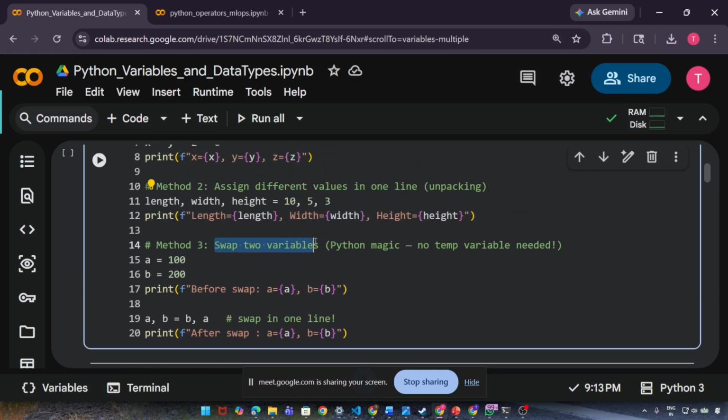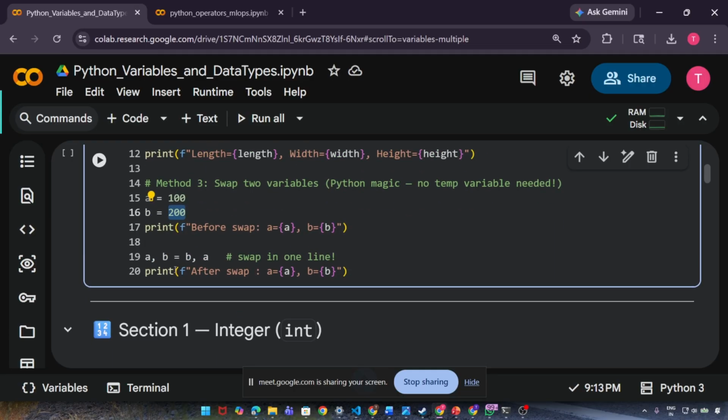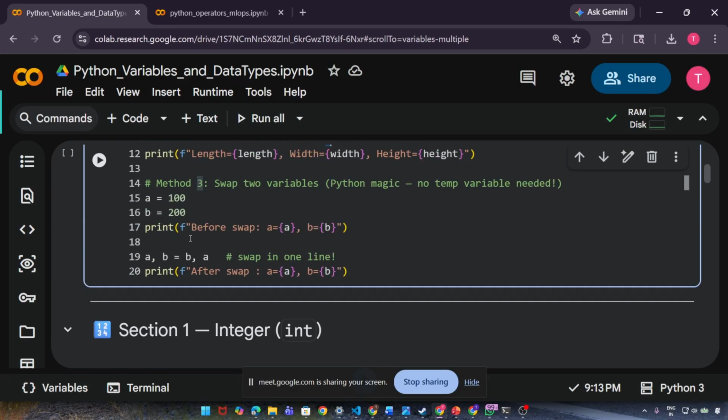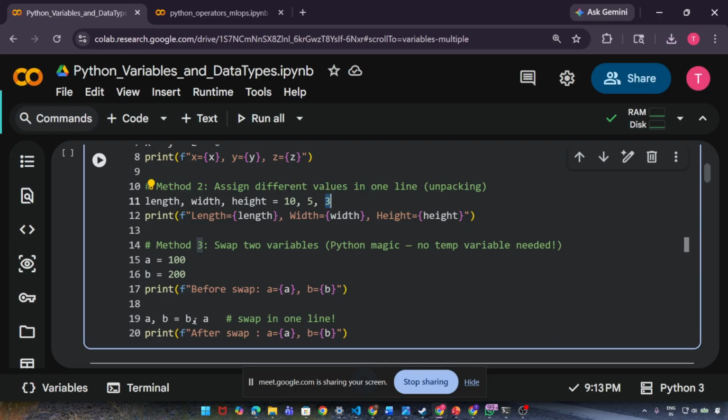Next method, swap two variables. Like a equals 100, b equals 200. And if you want to swap inside Python in one line, just do a, comma, b equals b, comma, a. Just like here we write length, comma, width, comma, height, so length will be 10, width will be 5, height will be 3. Likewise, in a, b equals b, a, a will get b's value and b will get a's value.